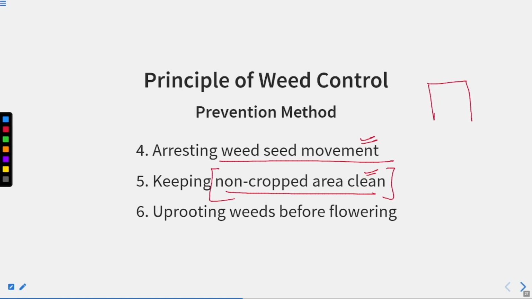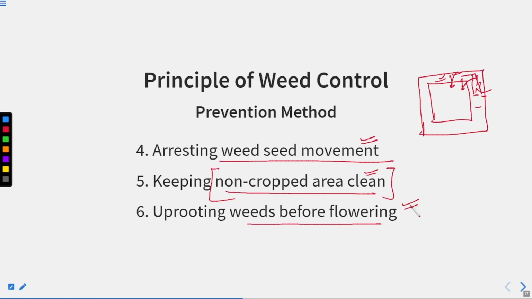Suppose this is the agricultural field, and there is some non-crop area also. That should also be cleaned out, because if some wheat plants are growing there, they will produce seeds, and that seed could be dispersed here, and those wheat plants can grow in your cropland also. So these areas should be cleaned. Uprooting weeds before flowering.